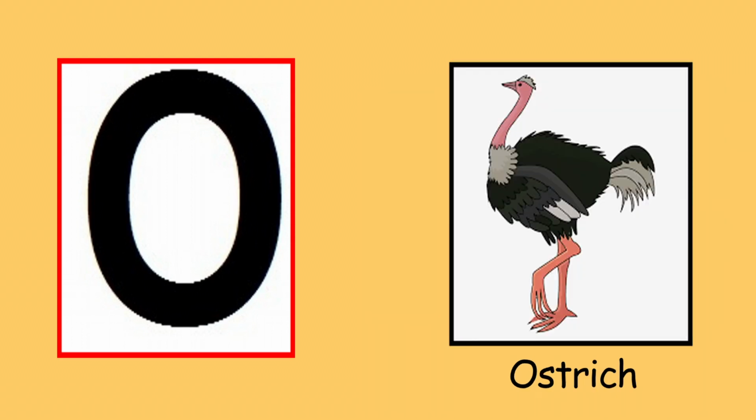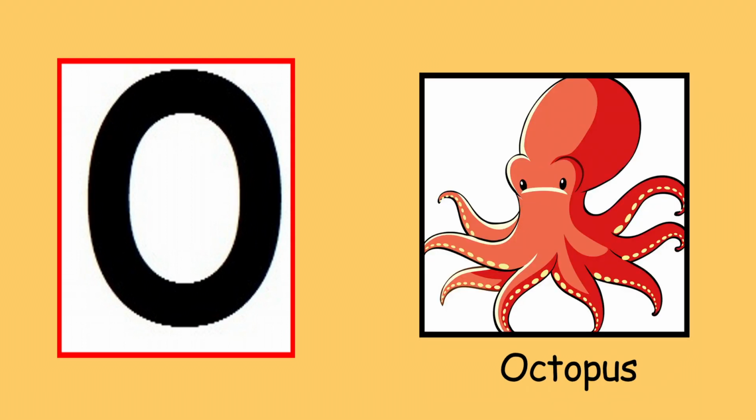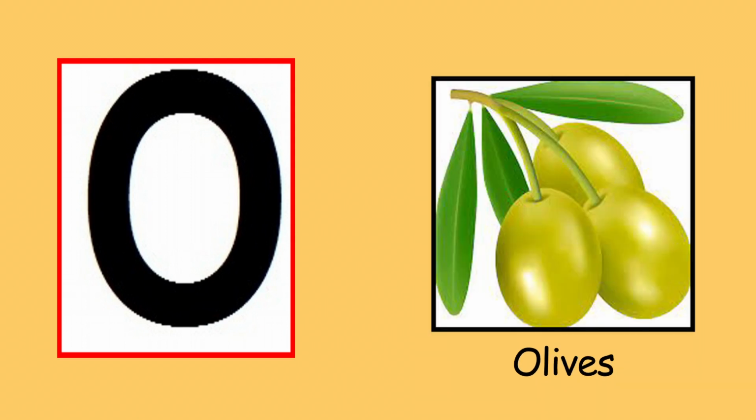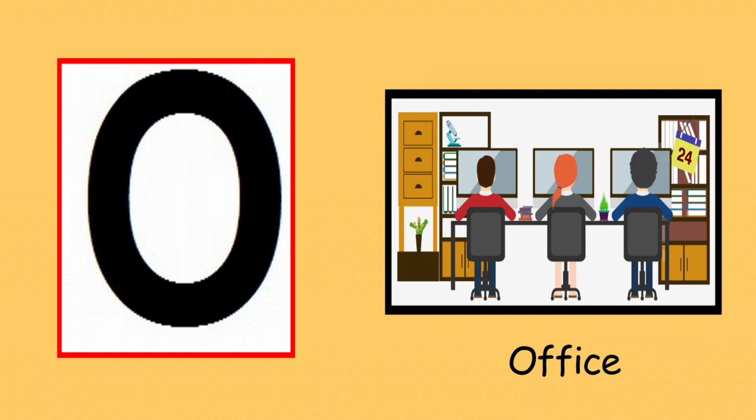O is for ostrich. O, ostrich, ostrich. O is for octopus. O, octopus, octopus. O is for olives. O, olives, olives. O is for office. O, office, office.